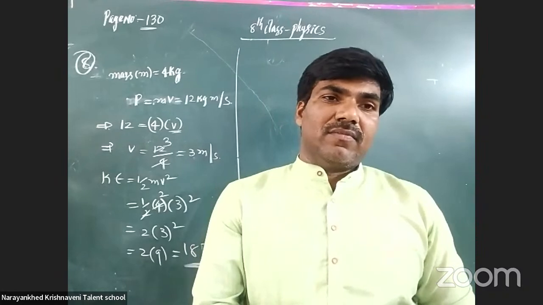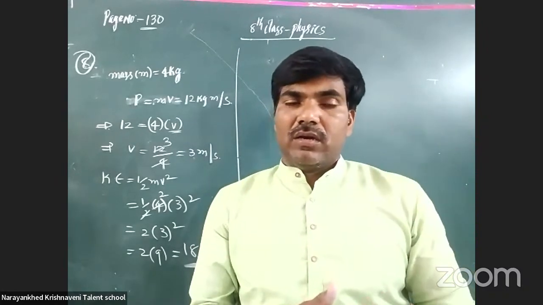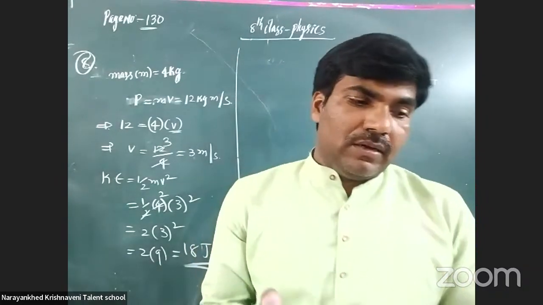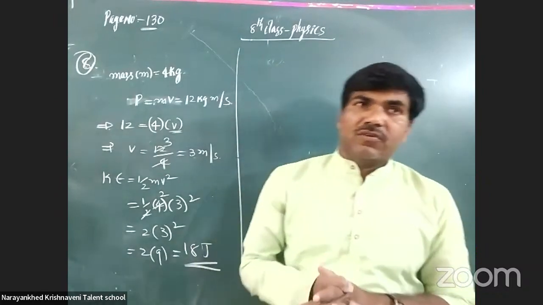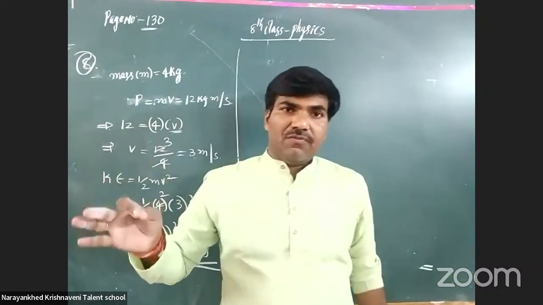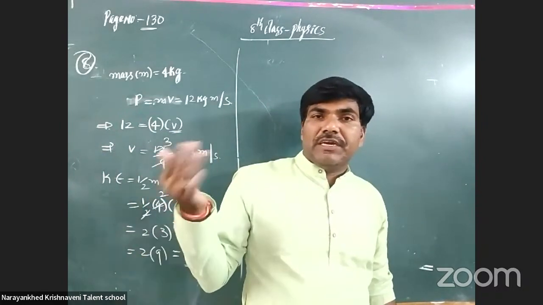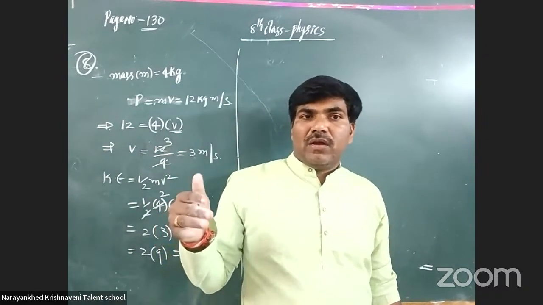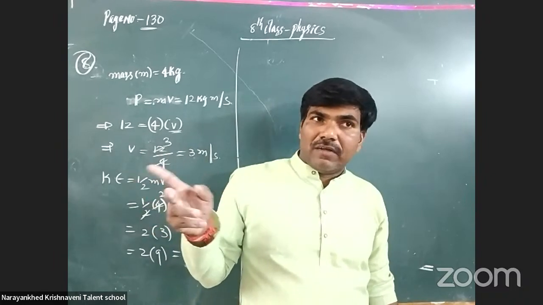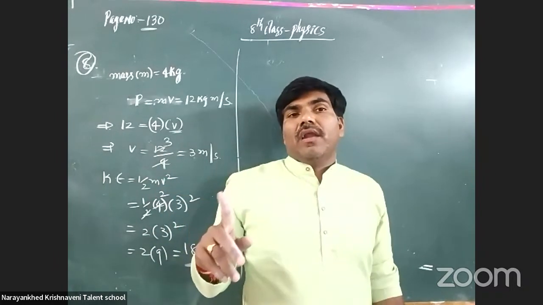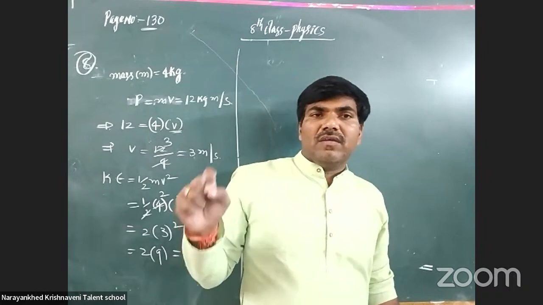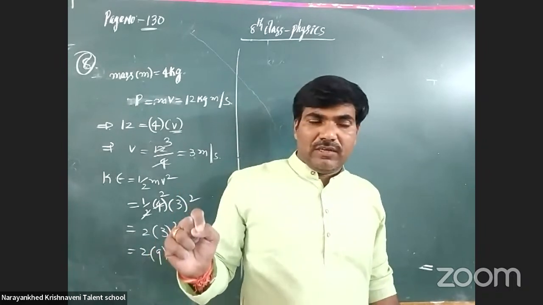We already discussed which one is called work and how work is done. When it is a positive work, when it is a negative work, all these things are important. Clear or not, all the students?